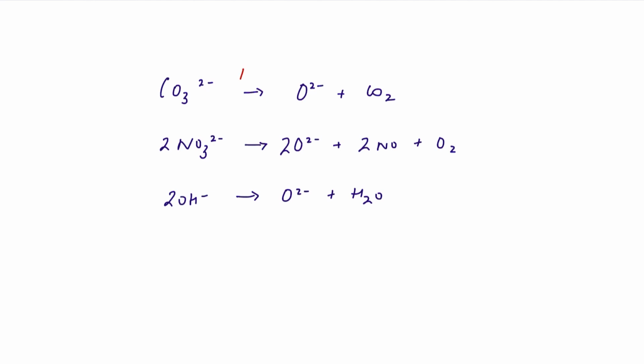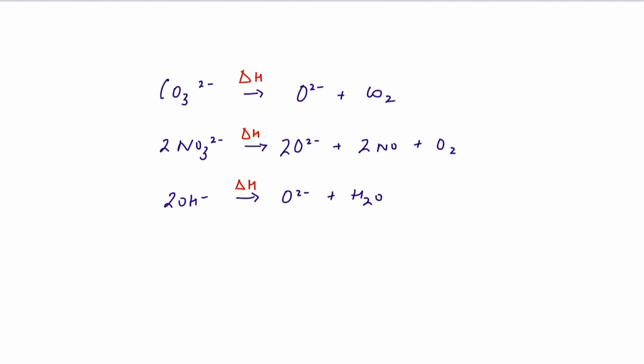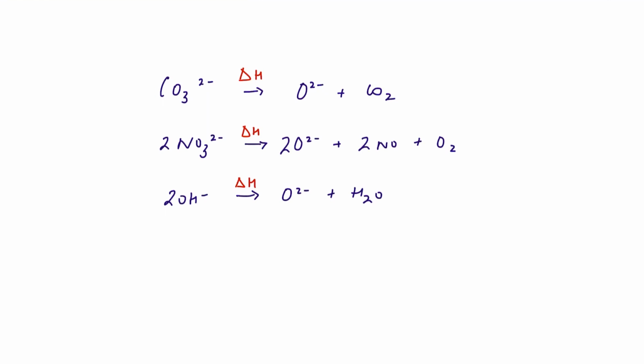Now, we can estimate the enthalpy change for each of these decomposition reactions in a couple of ways. It always comes out endothermic. We need to put in energy to break up our anion, and this seems entirely reasonable. We might think that this process is independent of the cation in the metal carbonate lattice, i.e. that whatever these values are, whether the carbonate, nitrate, hydroxide ions were in a lattice with magnesium or barium, why would that make a difference?